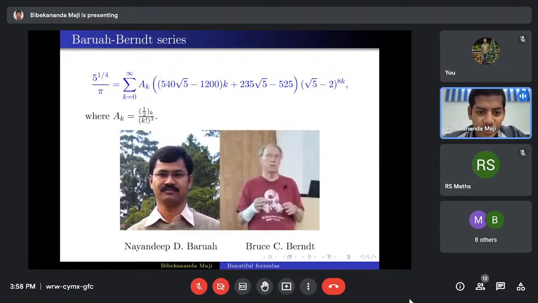And all of you know Professor Baruah. This picture I took when Professor Berndt was giving a lecture at Tezpur University. I was sitting in the front bench, and during that time I took this picture. Professor Berndt is one of the world's foremost authorities on the work of Srinivasa Ramanujan, and you can see he was wearing a t-shirt with Ramanujan's picture.